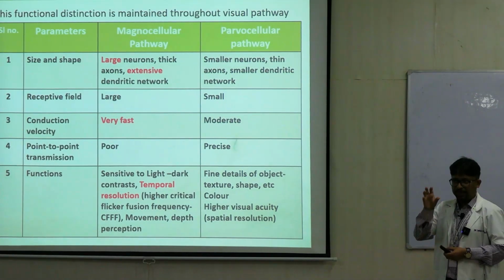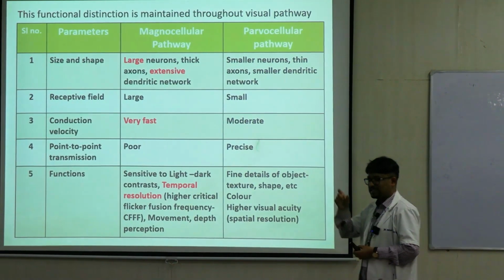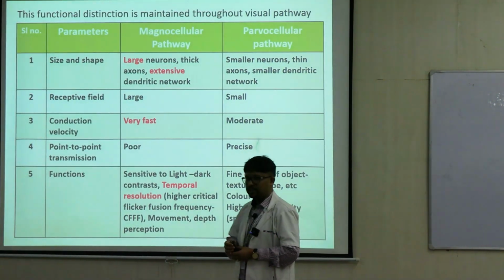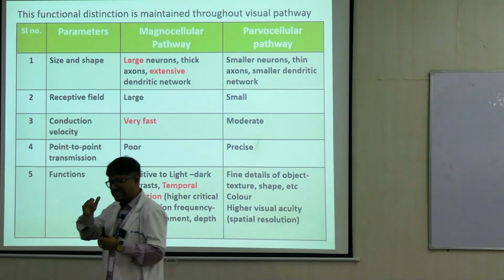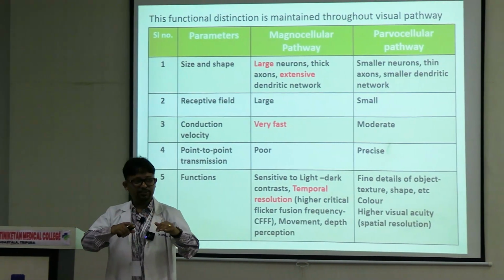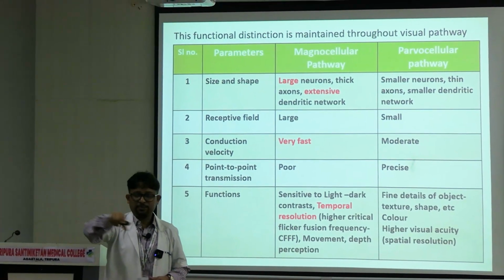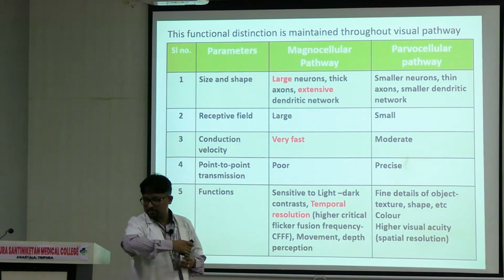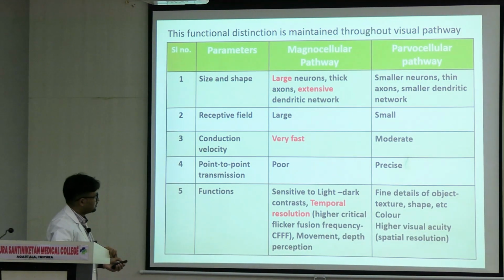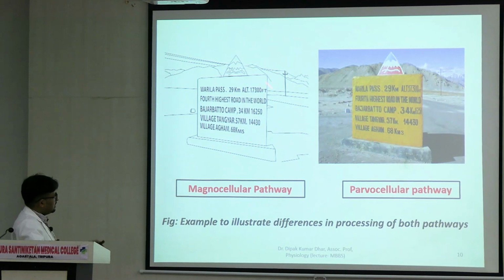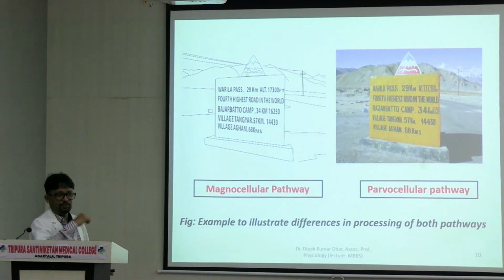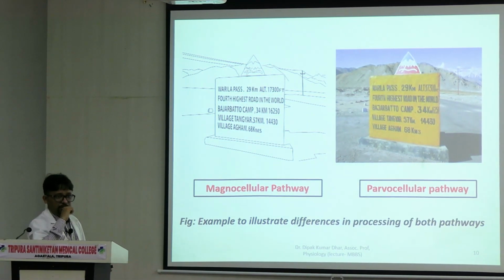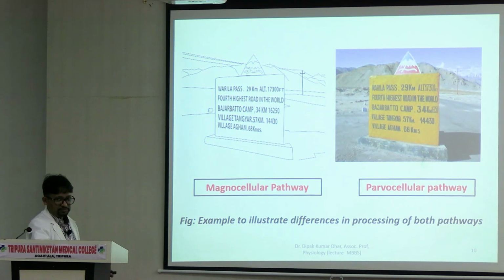So M pathway और P pathway में जो functional distinction है, that is preserved from the retina to the visual cortex. In the entire pathway this distinction is preserved, right? So if say we have a picture, so this is what would be the information conveyed by the magnocellular pathway, right?